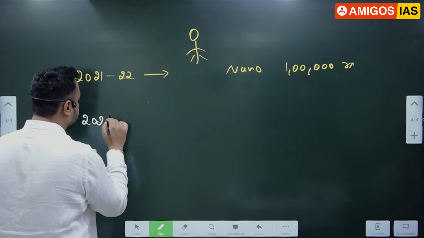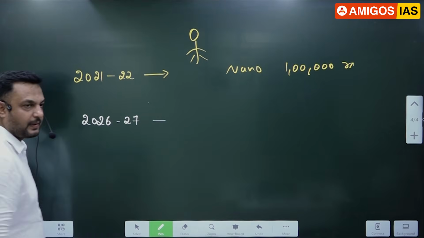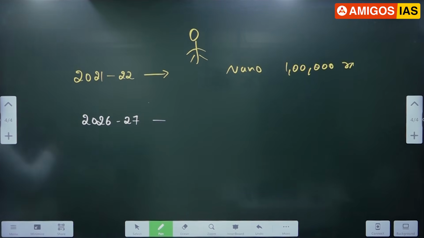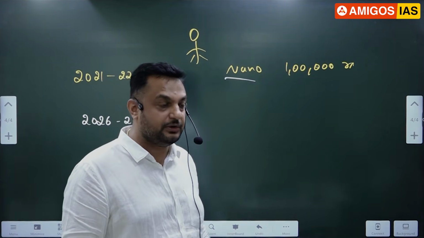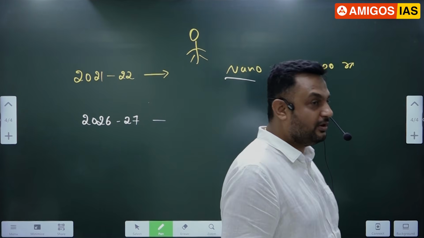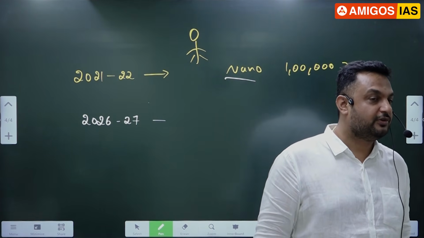This financial year, 26, 27. Chandana wants to sell this Nano car. She wants to buy an MG, or whichever car, a Toyota car. For that, she wants to sell the Nano, which she purchased at a rate of 1 lakh in financial year 21, 22.